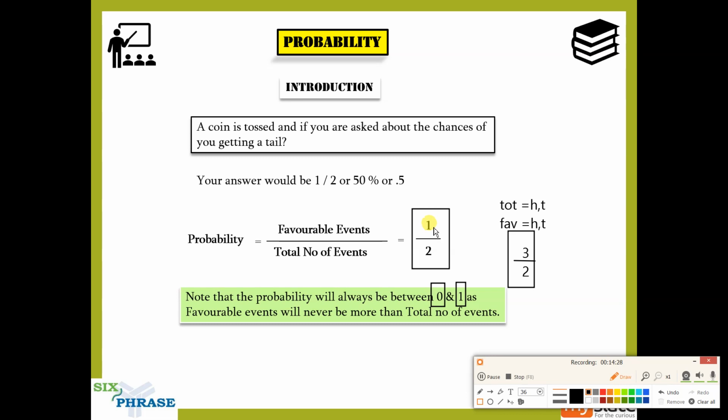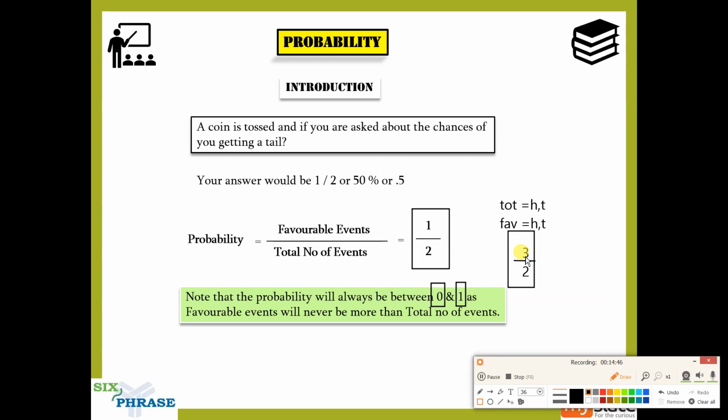In a proper fraction, the numerator will be less than or equal to the denominator. If the numerator is greater than the denominator, it is an improper fraction, like 3 by 2. So will your probabilities be proper or improper fractions?